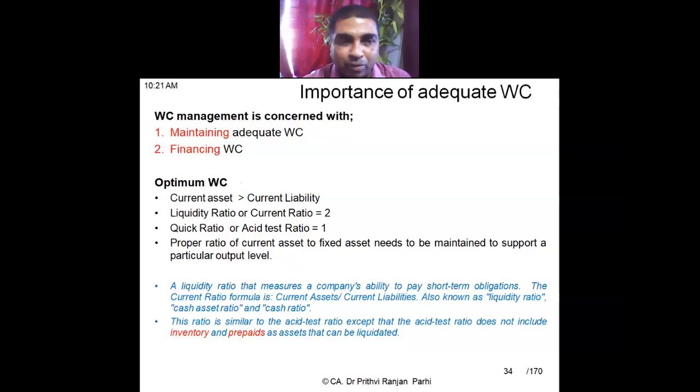You might be wondering how to compute this quick ratio or acid test ratio. Okay. What happens while computing quick ratio or acid test ratio?